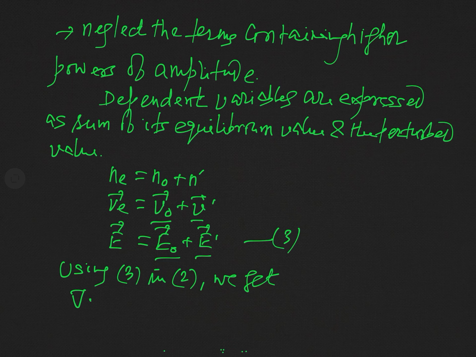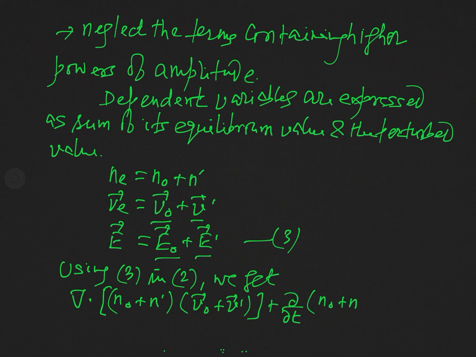There is del dot NE into VE, but NE will now be written as N naught plus N dashed, and VE is V naught plus V dashed, plus del NE by del T. But now NE will be written as N naught plus N dashed, and this is equal to 0. Let us say this is equation 4.